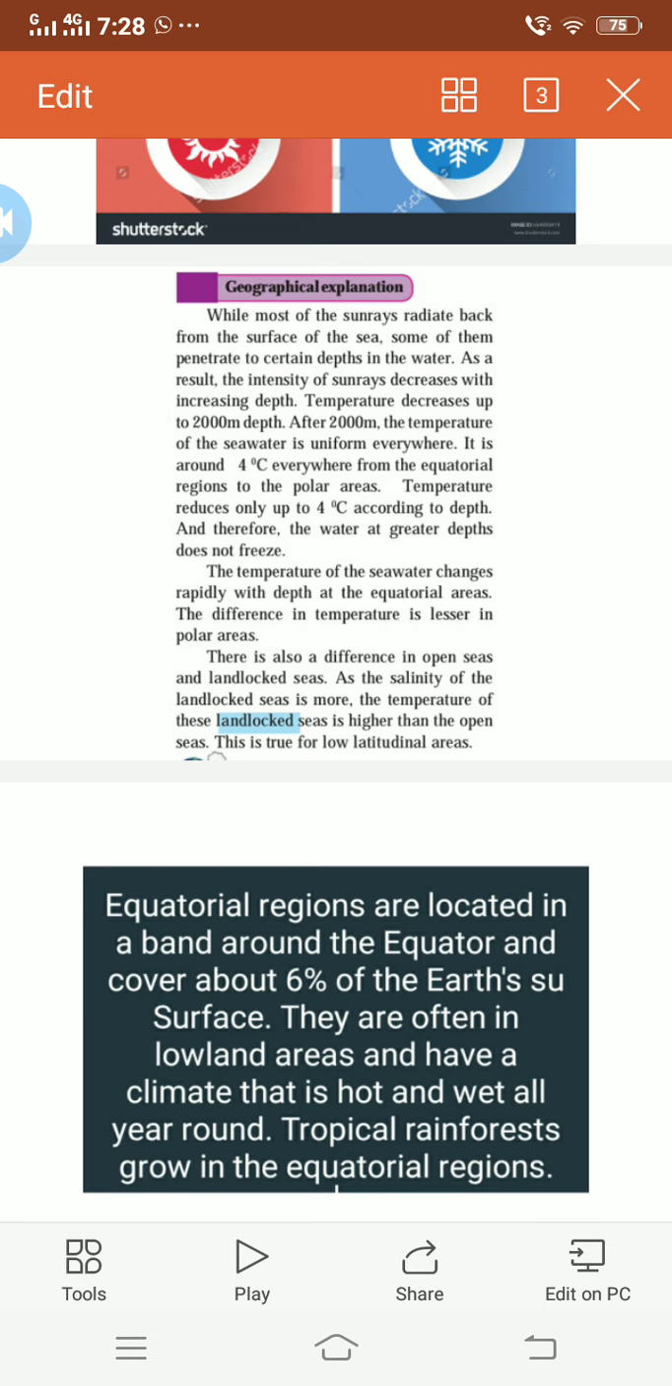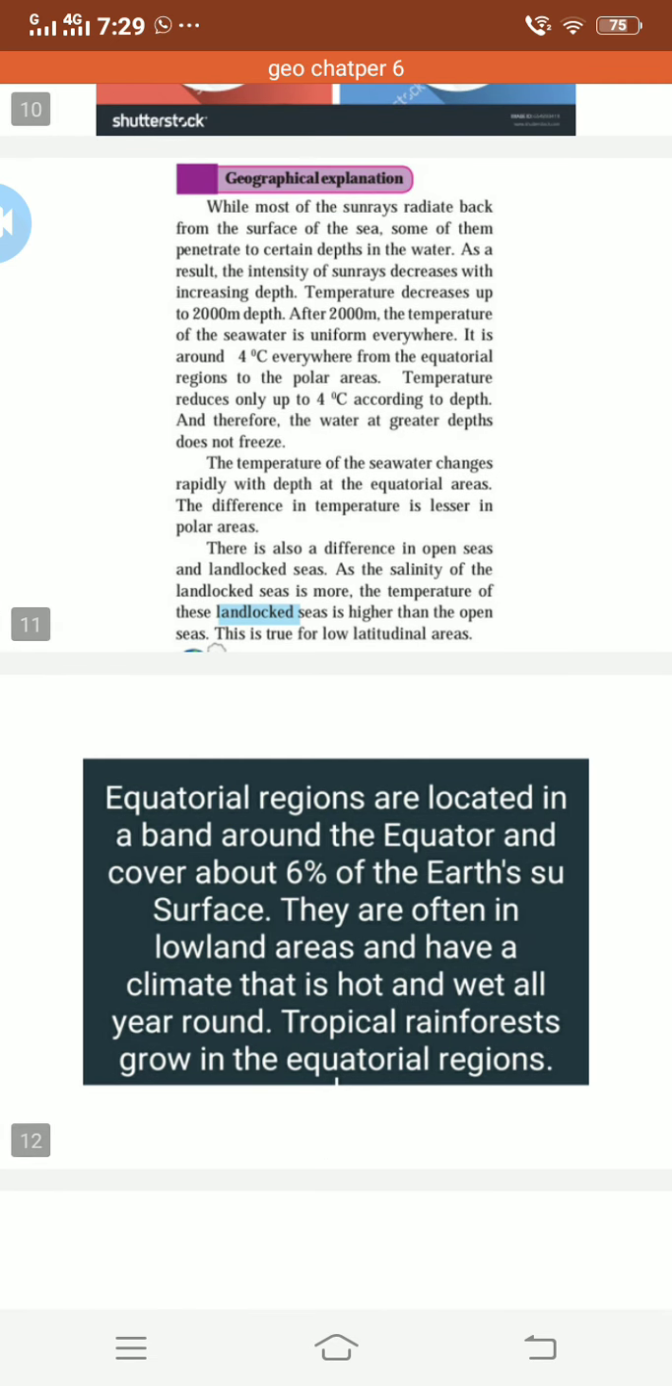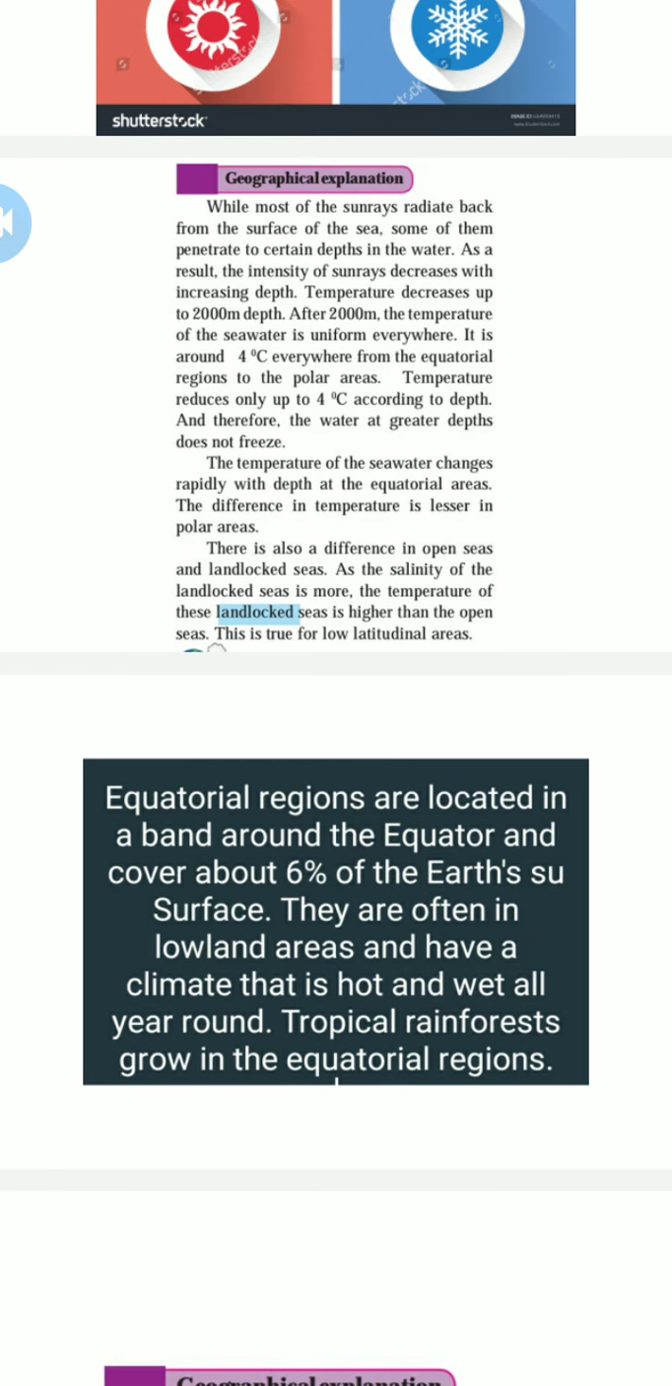While most of the sun rays radiate back from the surface of the sea, some of them penetrate to a certain depth in the water. As a result, the intensity of sun rays decreases with the increase in depth. That is so obvious. When you go under the water, you cannot face the sun rays, but if you are swimming on the upper sea waves, you can see the sun rays and feel their heat. So you can feel the temperature when you are up on the sea surface. When you go down, you cannot.